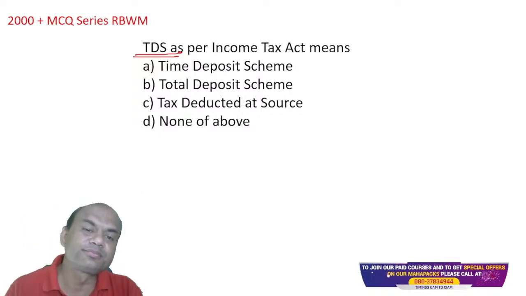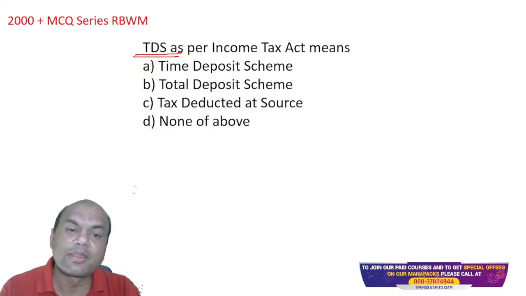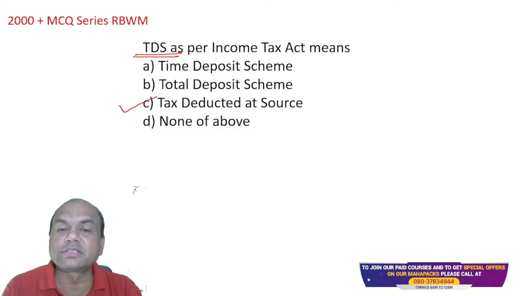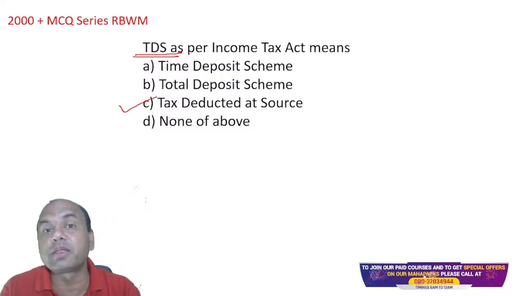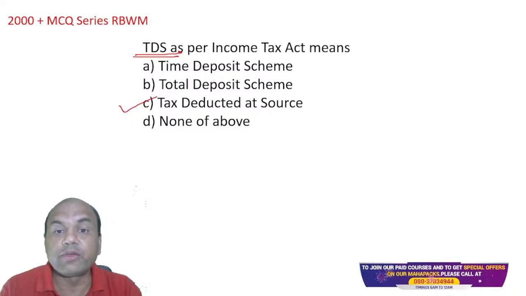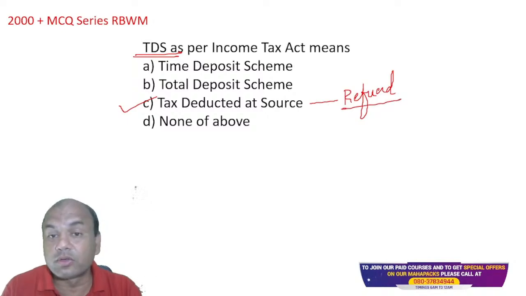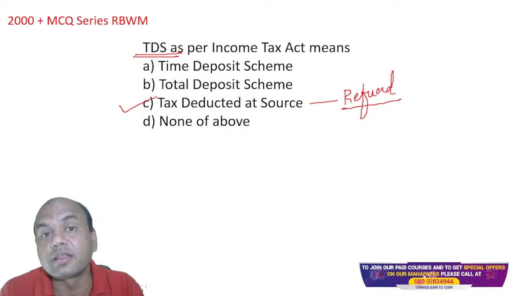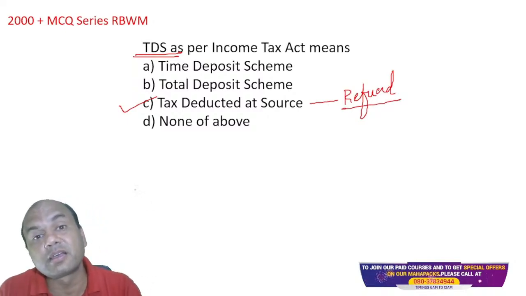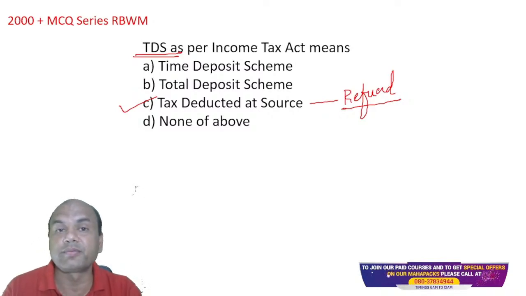TDS means, yes, tax deducted at source. This is the advance tax which is paid by you and me, and we get a refund of this, right? How many of you file the income tax returns? No, I'm not talking of Form 16. I'm talking of income tax returns. How many of you are filing?